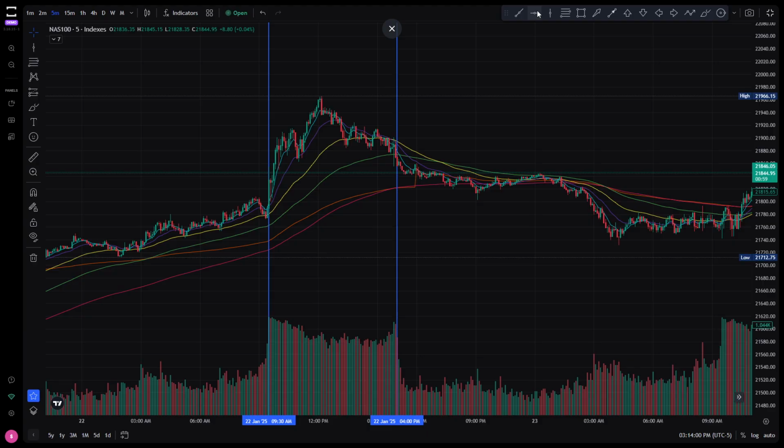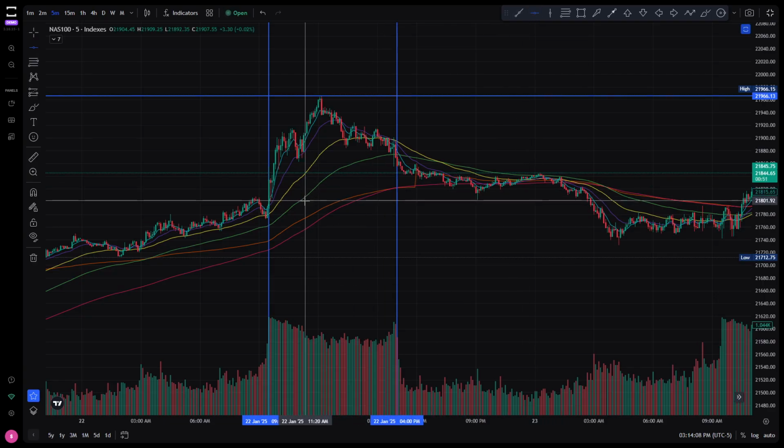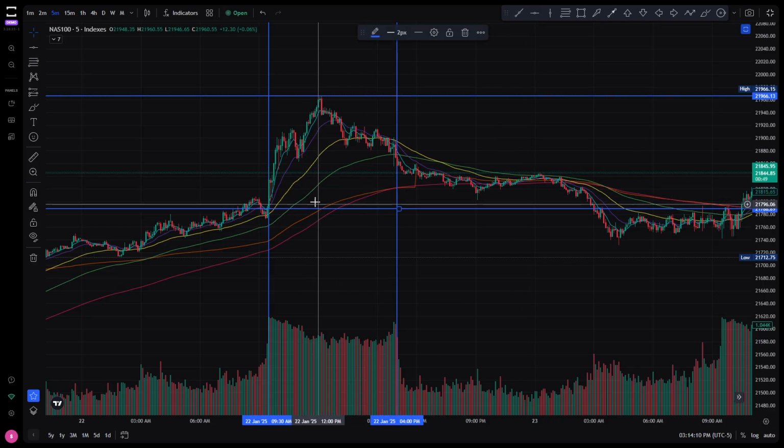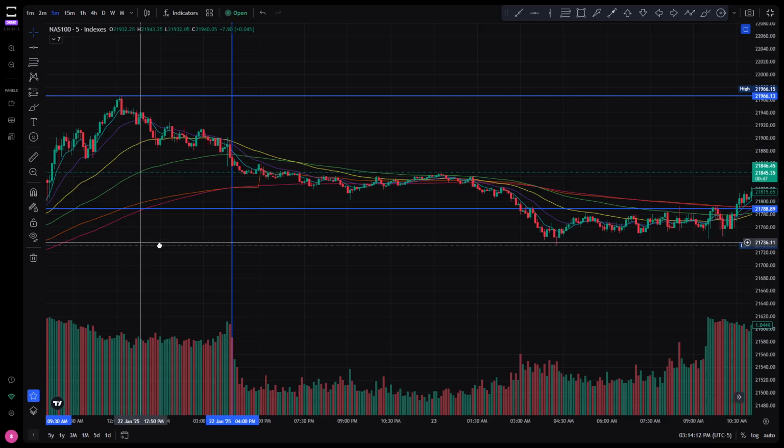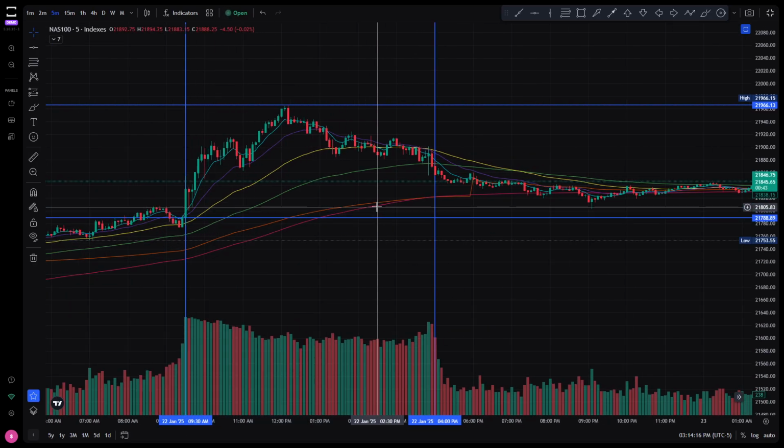We're simply going to take a horizontal line and place it at the highest high that price was at, and we're going to put a horizontal line at the lowest price was at. If we zoom in, we can see that price was at its lowest right here.